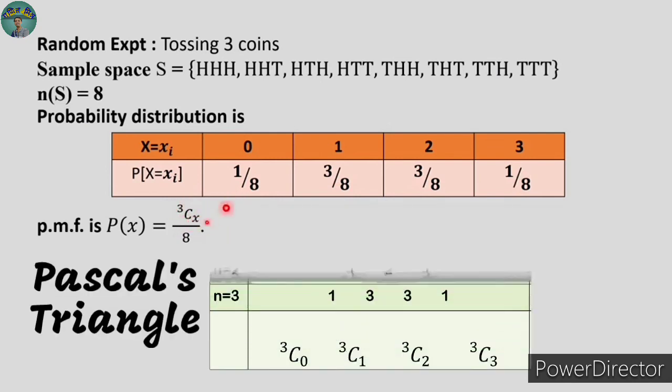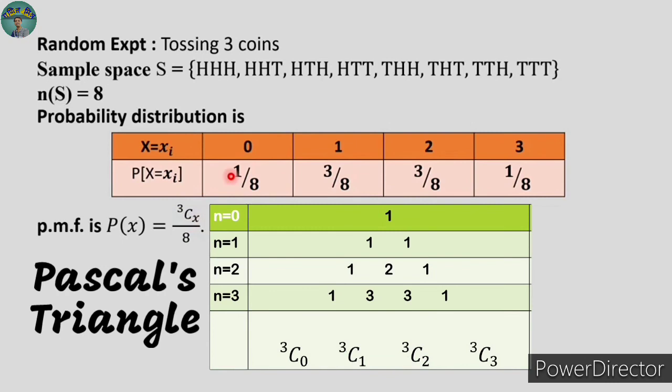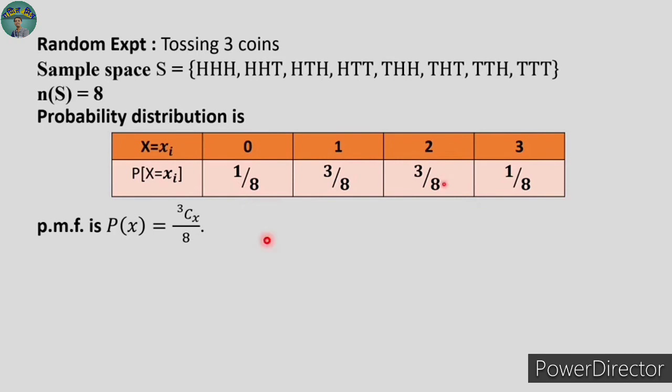If you calculate all those values, 3C0 is 1, 3C1 is 3, 3C2 is 3 again, and 3C3 is 1 again. So you will get the numerator, and it is represented as 3Cx. So this is the formula, or this is the function which represents all the probabilities, and that is why it is a PMF, probability mass function, for this experiment.